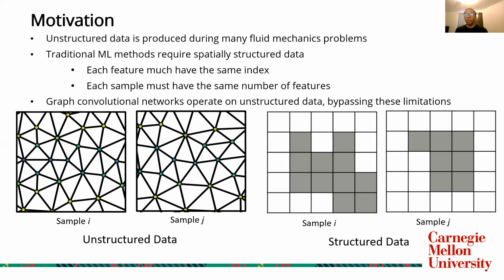However, this is not always feasible for unstructured data applications because in these applications, you might have, for instance, on this plot here, cases where you have a different number of features for each sample, or a situation in which there's no straightforward way to assign an order to these features. This is where we introduce a network representation for performing inference on these cases.